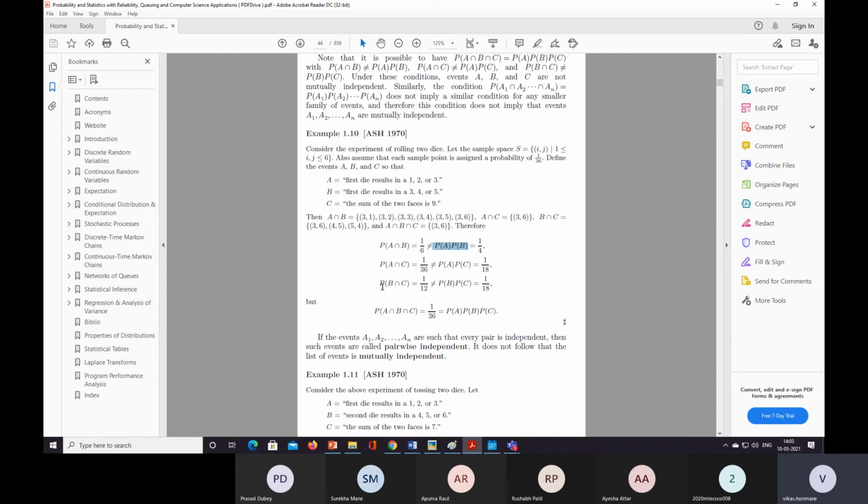But if the events A1, A2 up to An are such that every pair is independent, such events are called pairwise independent, and it does not follow that the list of events is mutually independent.